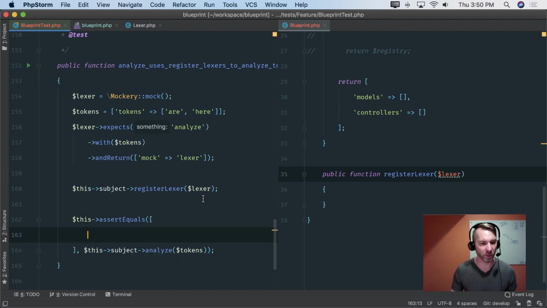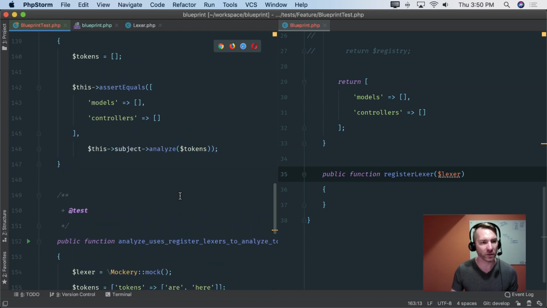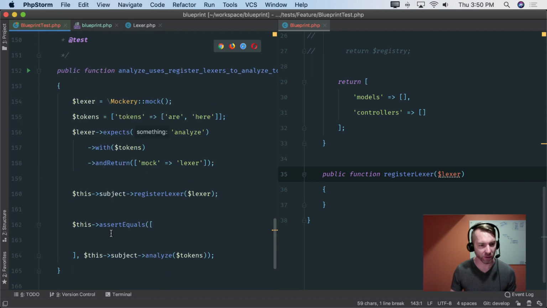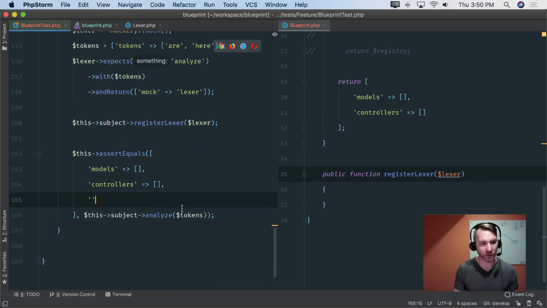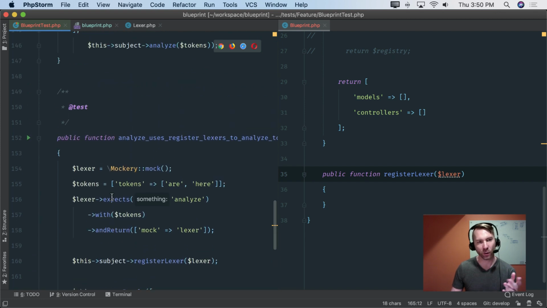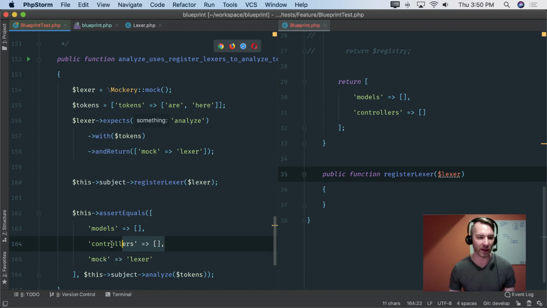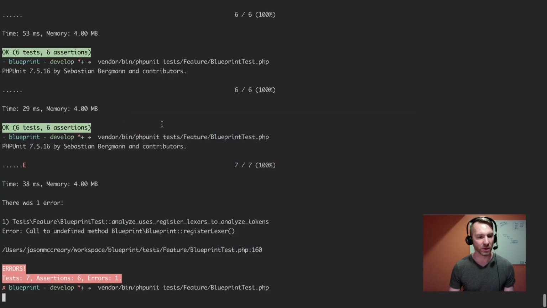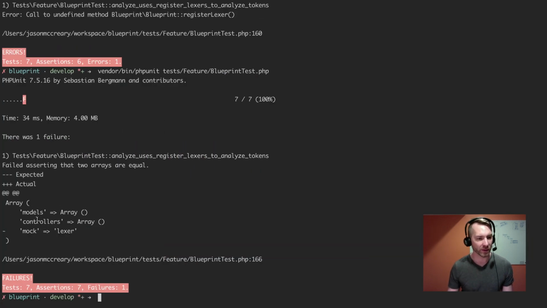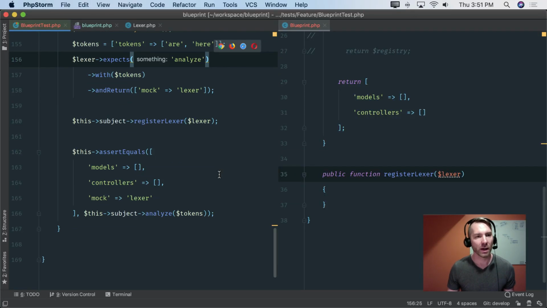So I think what I'd want to demonstrate here is a couple things. This is my opportunity to demonstrate, first of all, that it defaults correctly and merges the one I did. So in this case, mock Lexer, and this will just be Lexer. So good demonstration here that this is going to kind of overwrite whatever was in there before, well, not overwrite, but it's going to append to or merge with the array that's already going to exist, and that these should continue to be defaults. So this should definitely blow up. They are not the same. Okay, good. And then I would definitely expect this Lexer bit to fail here in just a second.